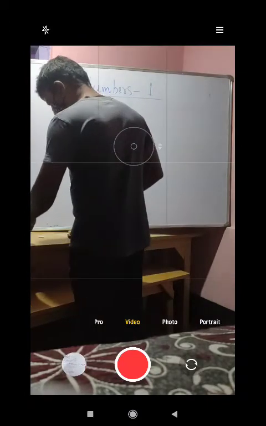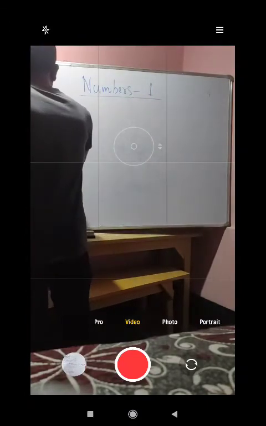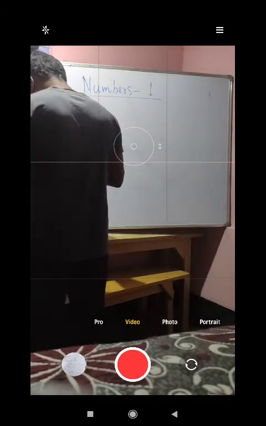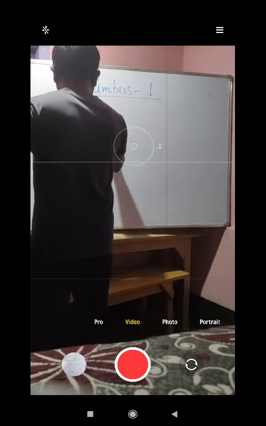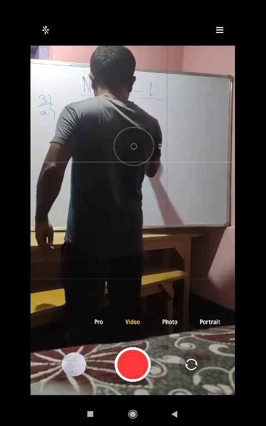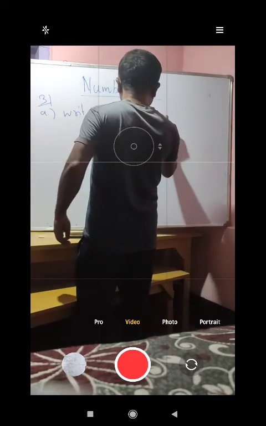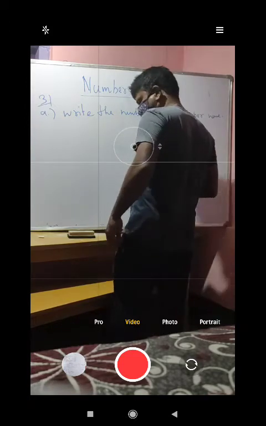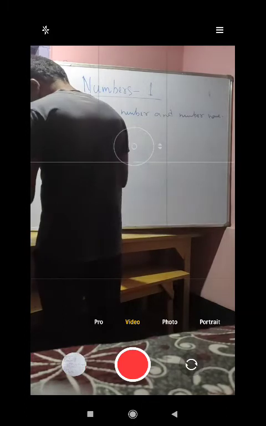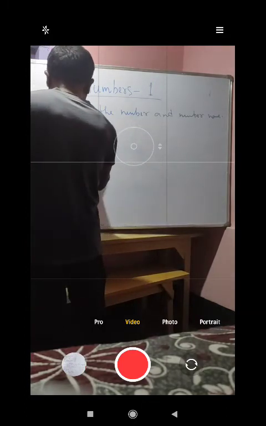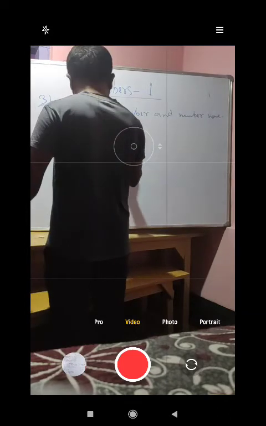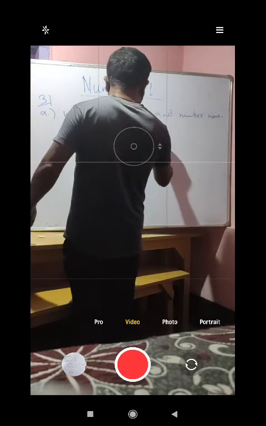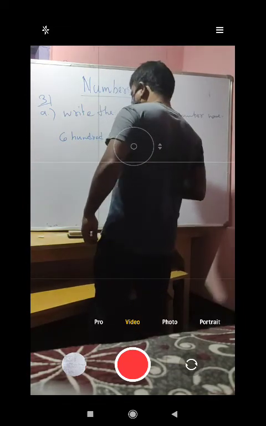Now write the number and number name. Again it has given number 3A. Write the number and number name. So the first one I will do, that is 600 plus 7 tens plus 5 ones. So how do we do this?